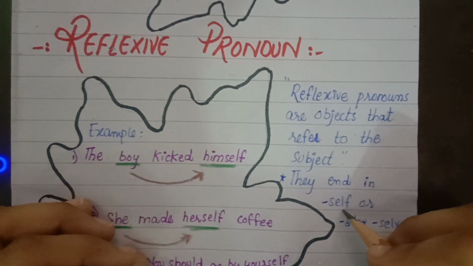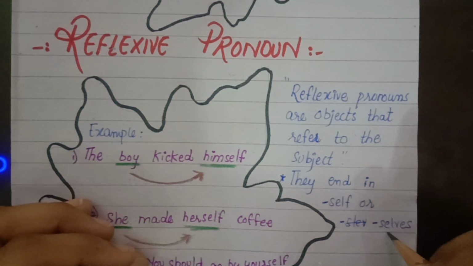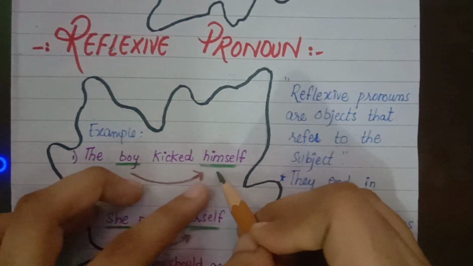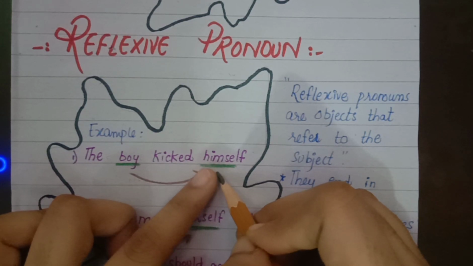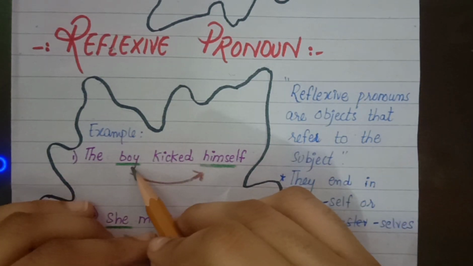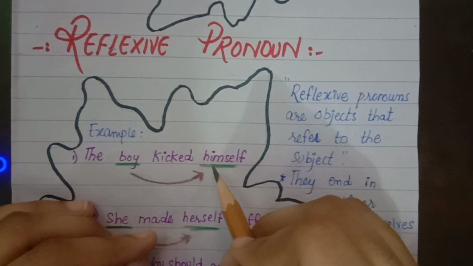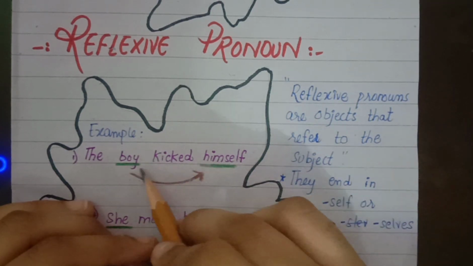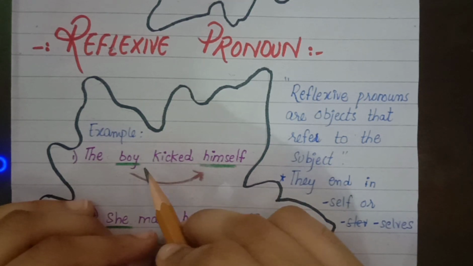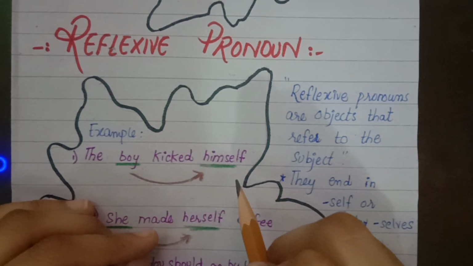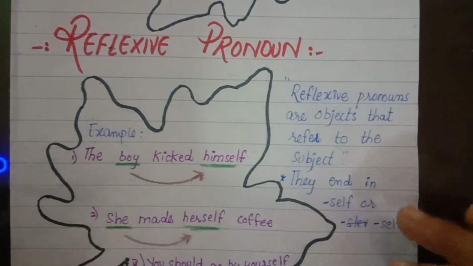If it's singular, we will use self, and if it's plural, we will use selves. The boy, which is singular, so we will say himself. But if it's the boys, we will say themselves, because the boys are plural, and for plural we use them, and for reflexive pronouns selves is compulsory, so we use themselves.